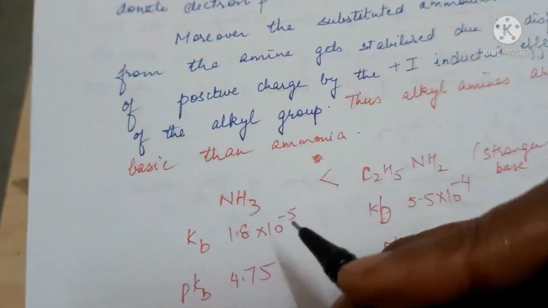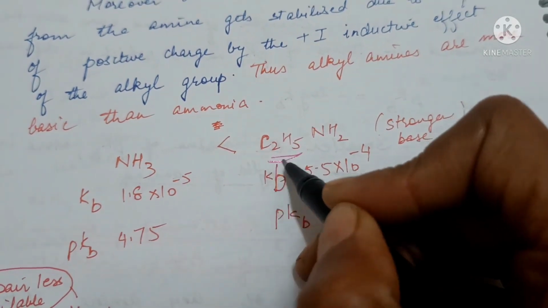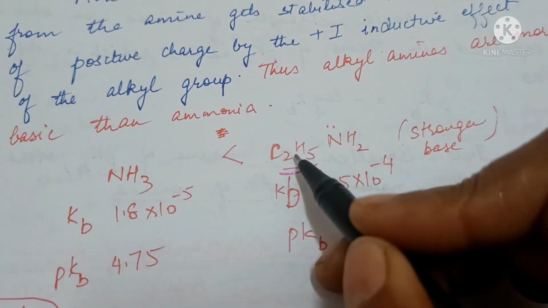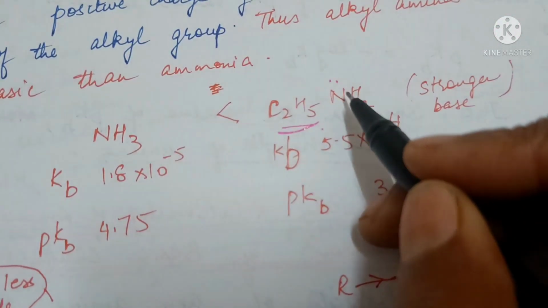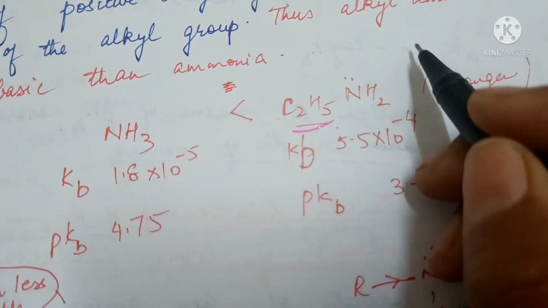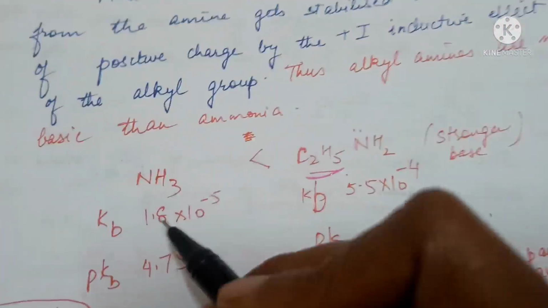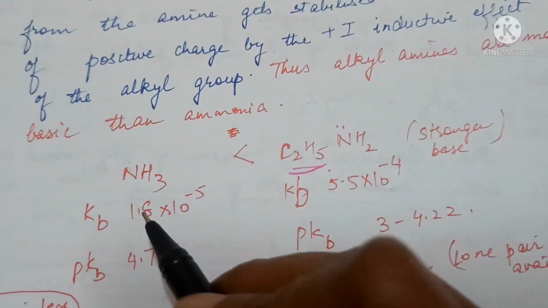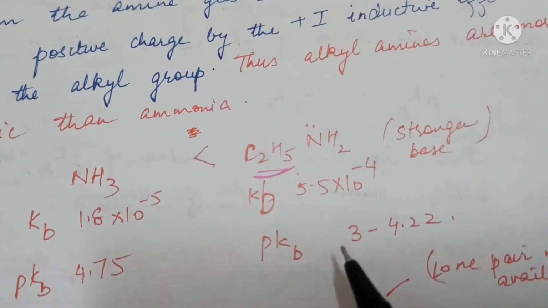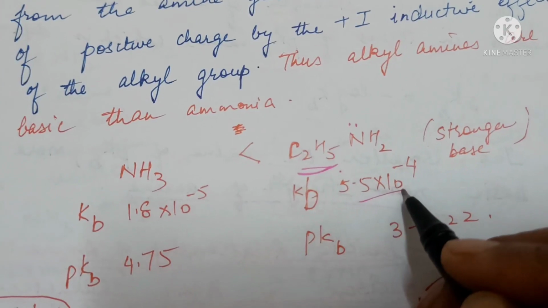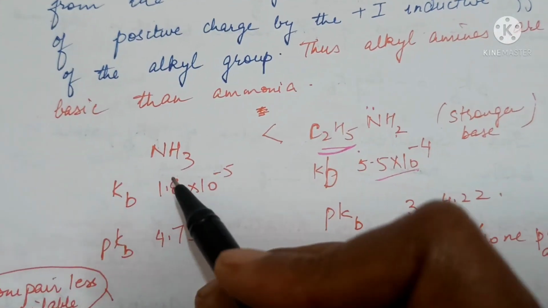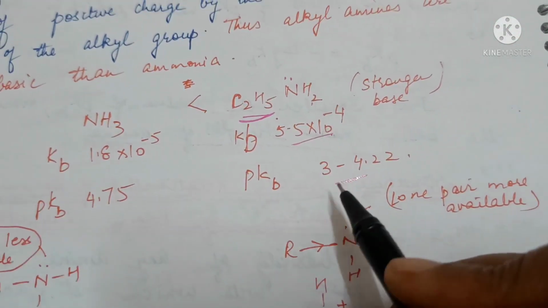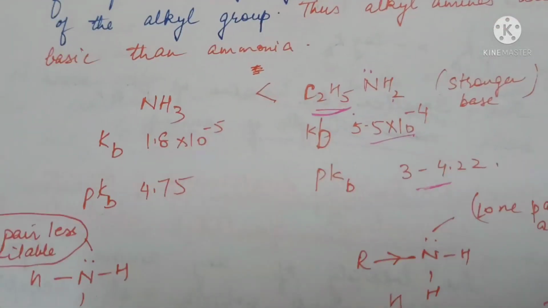This is because in aliphatic amines, the alkyl group is electron releasing in nature. So it tends to intensify the electron density on the nitrogen atom, thereby making it more available for donation or protonation. So ammonia is less basic than aliphatic amines, which can be seen from the Kb value and pKb value also. The smaller pKb value of ethylamine shows that it is more basic than ammonia.